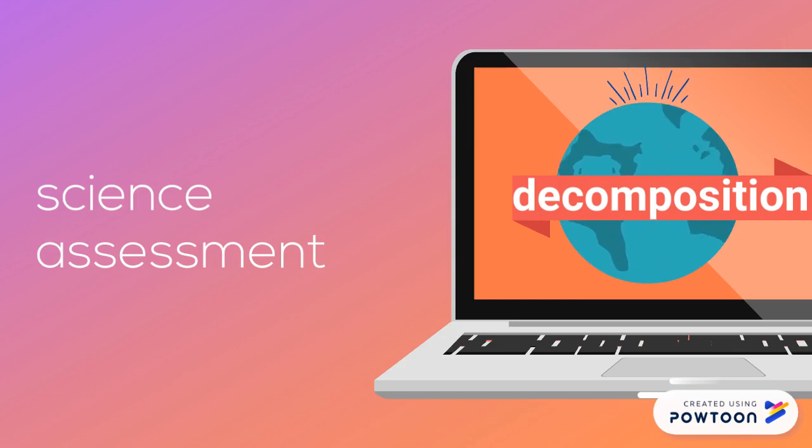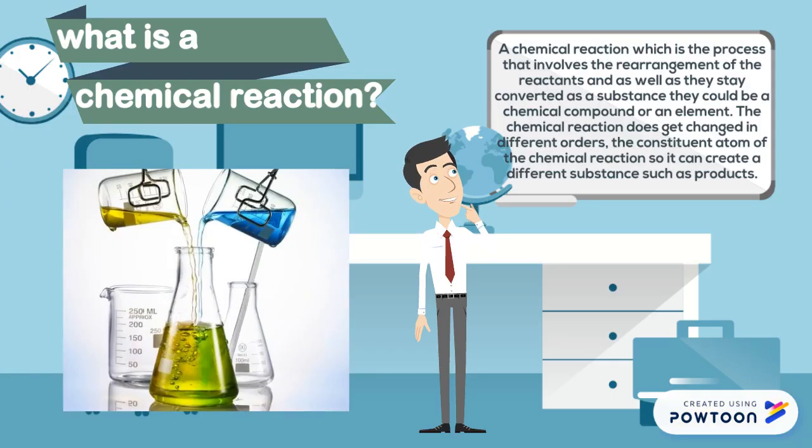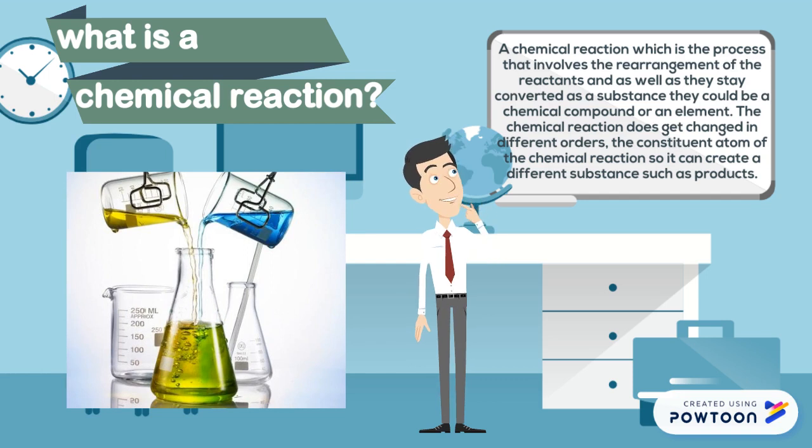Science assistant task: decomposition. A chemical reaction is a process that involves the rearrangement of reactants and their conversion into a new substance. They could be a chemical compound or an element. In a chemical reaction, the constituent atoms are rearranged in different orders, so you can create a different substance, such as a product.